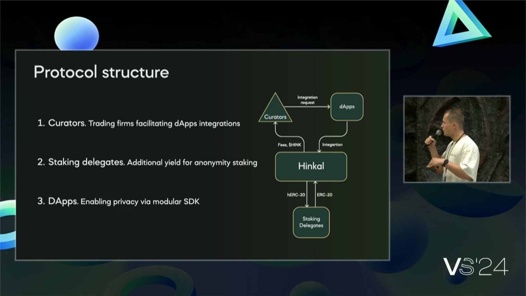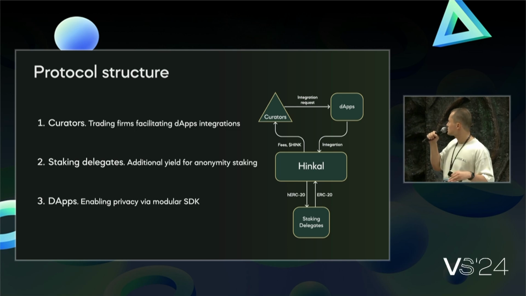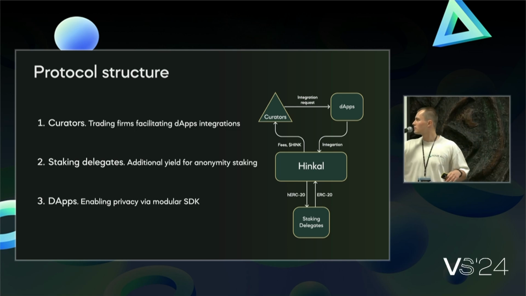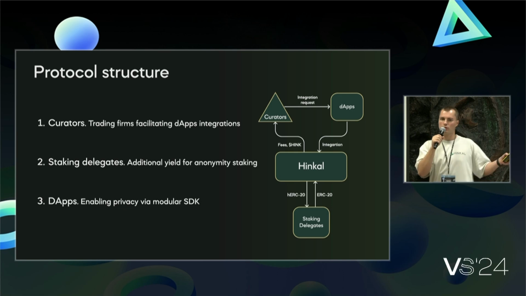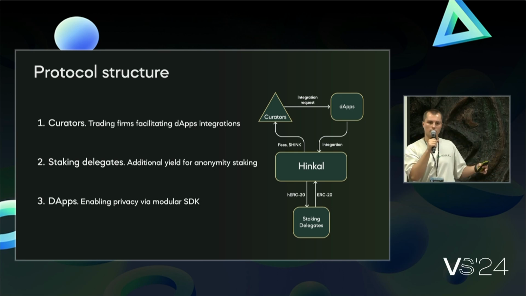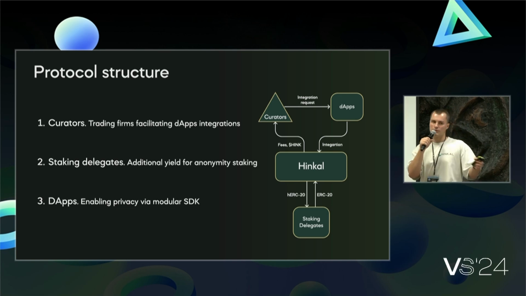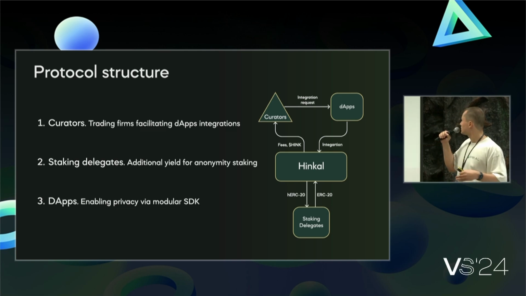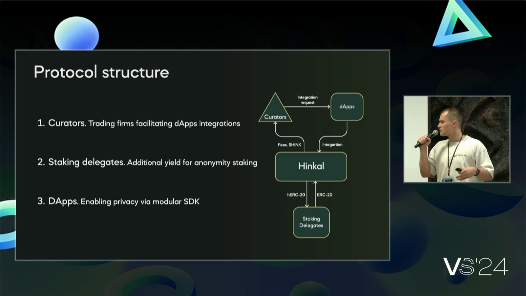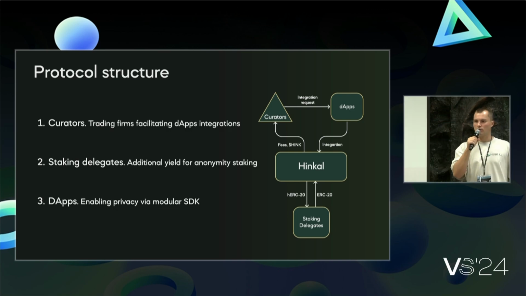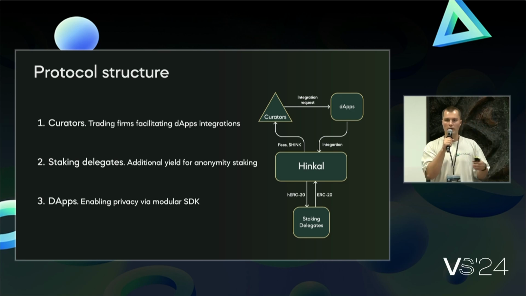And we have a very cool ecosystem regarding this. We're welcoming curators who, if you know any project that would be interested in implementing privacy, let me know because we have incentives for curators. We have incentives for dApps implementing our privacy SDK because we take 10 bips, 0.1% of every private transaction from any dApp.